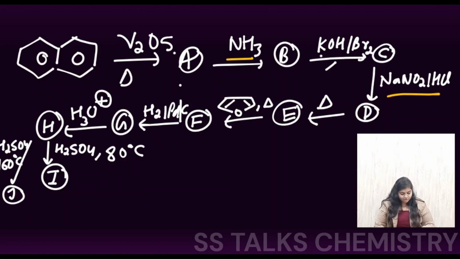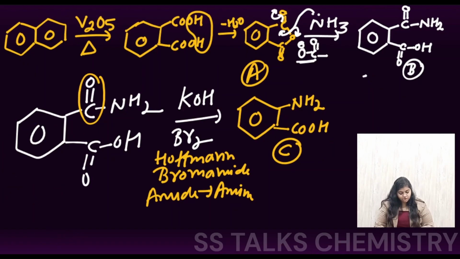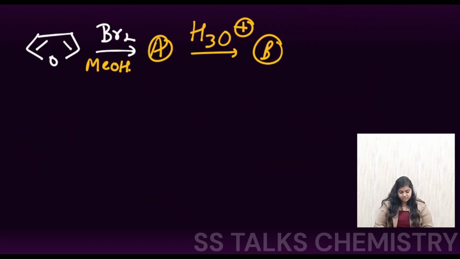You can see how many different products there were, 10 to 11 products we found, and we were easily able to solve it if we proceeded one by one. The role of each reagent we knew, and because of that, we were able to solve it, right? So now let us move on to our next question, which is this one.